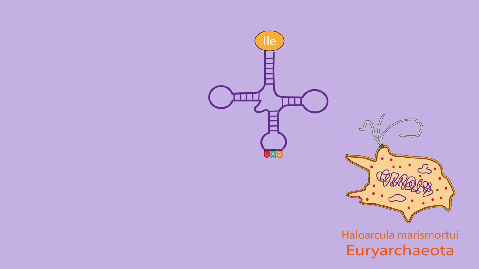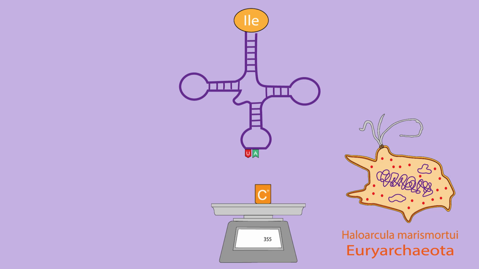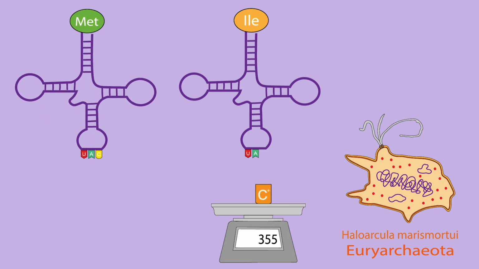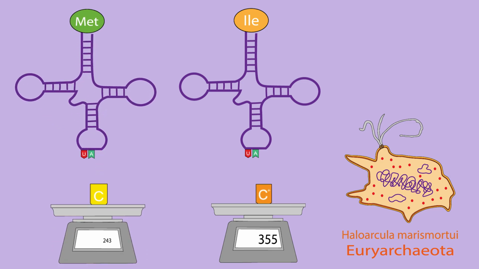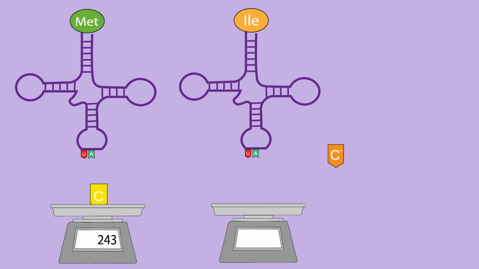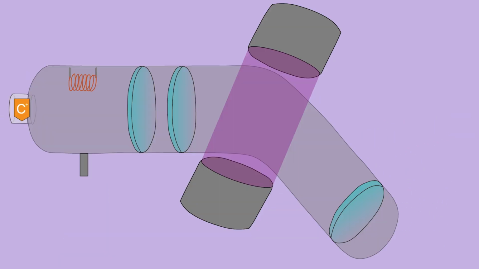In 2010, an archaeon, Haloarcula marismortui, was experimented on by Professor Yoshiko Ikeuchi et al. to isolate this cytidine modified base. Its unique molecular mass of 355 grams per mole is heavier than normal cytidine. Mass spectrometry degraded the modified base into fragmented ions to uncover the conjugated molecule's fragmentation pattern and connectivity.